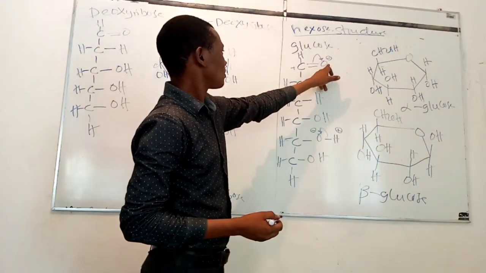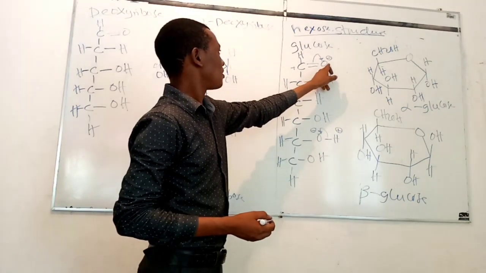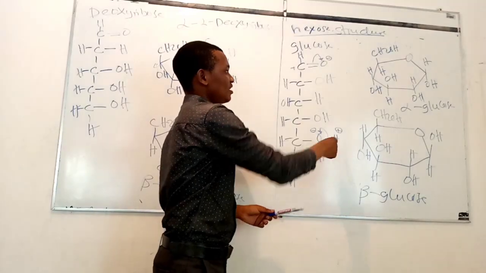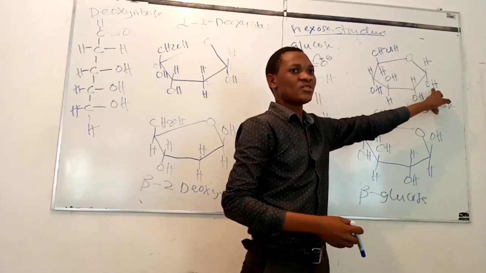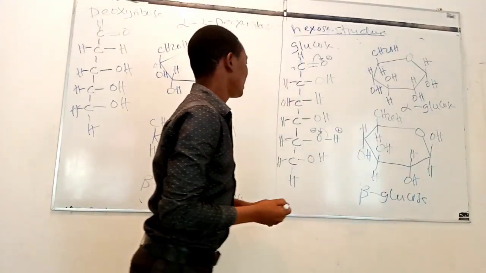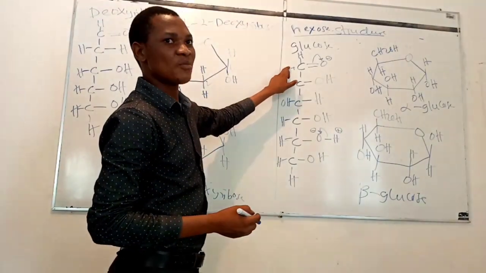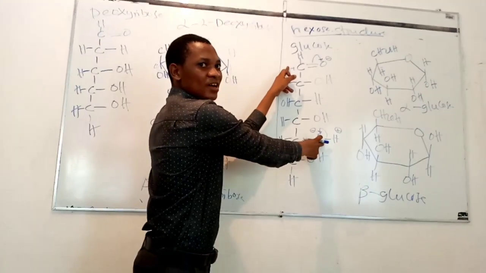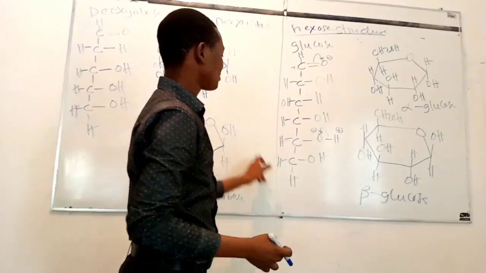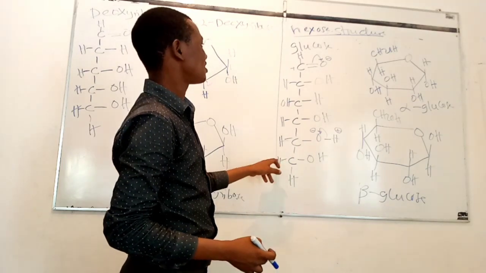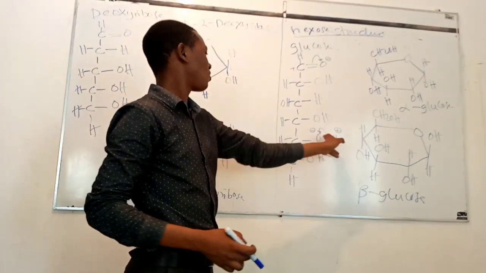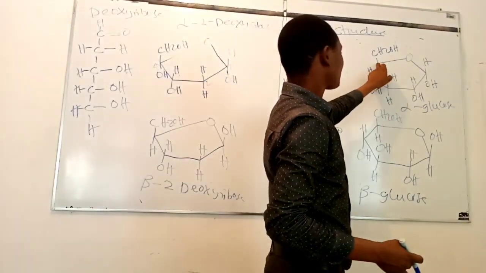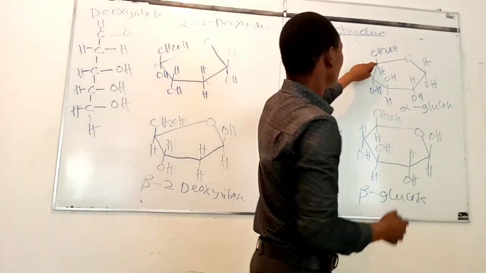The oxygen, which is negatively charged, bonds with the hydrogen, which is positively charged, leading to the formation of OH at carbon number 1, this one. And the positively charged carbon number 1 bonds to the negatively charged oxygen of carbon number 5. So this becomes a ring structure due to the combination between carbon number 1 and the oxygen of carbon number 5.